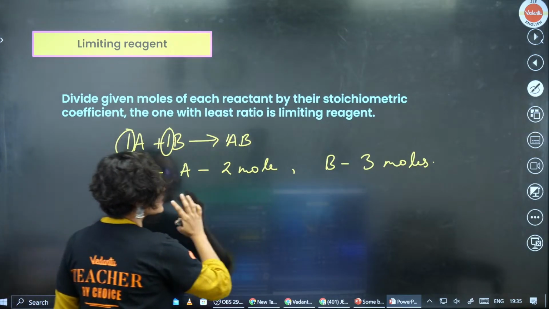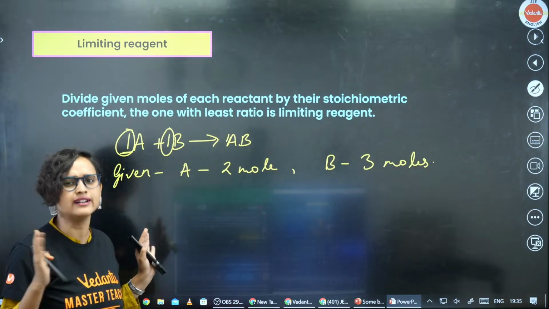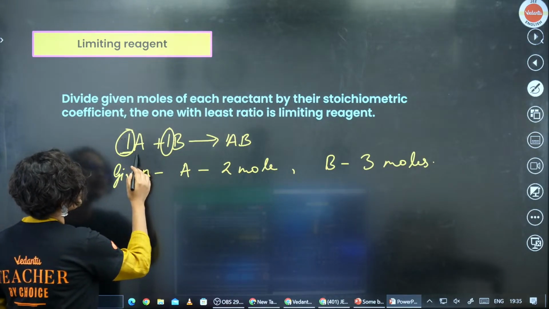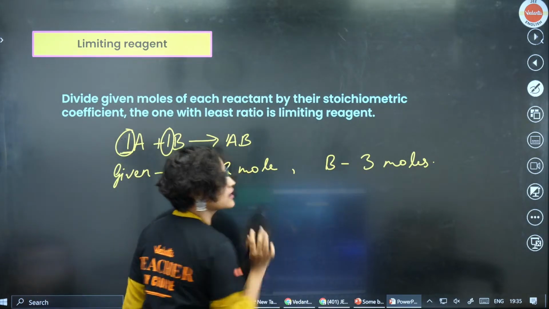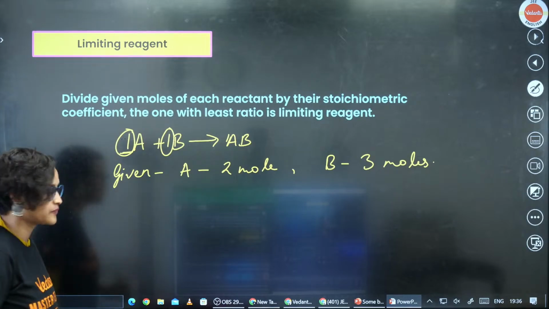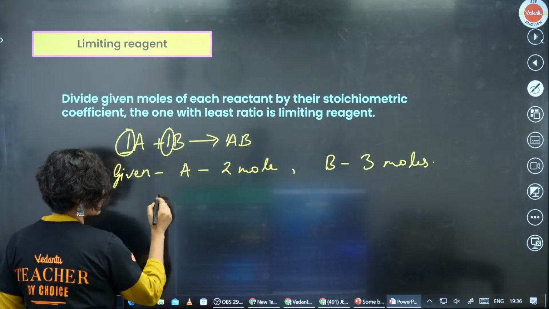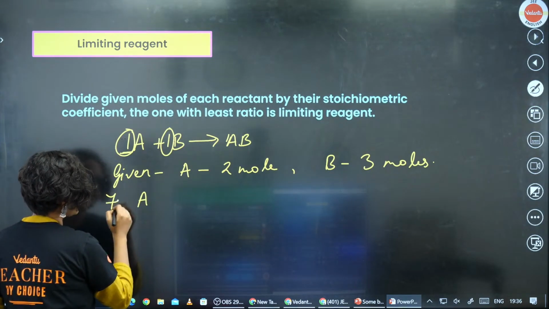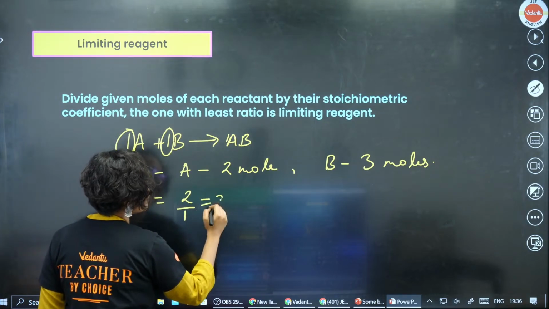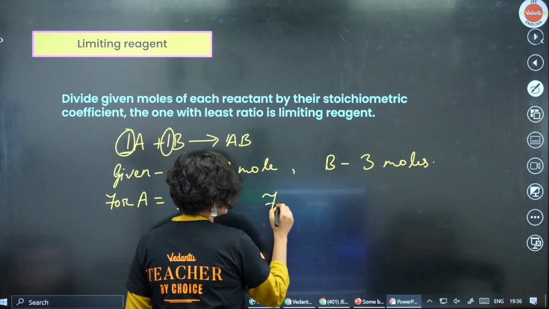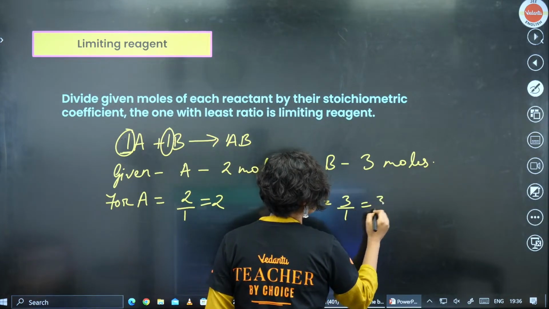So A is given to you. I have just formed a question right here. Let's say that A plus B is giving you AB. A is 2 mole, B is 3 mole. That's given to you in a question. So for A, we can do 2 divided by 1 is equal to 2. And for B, 3 divided by 1 is equal to 3.